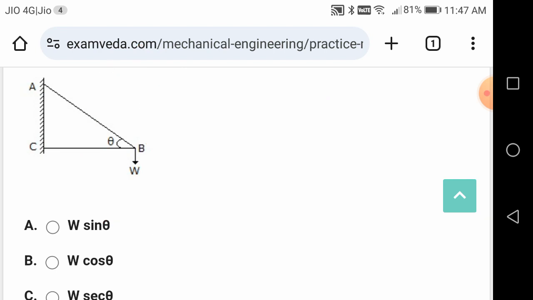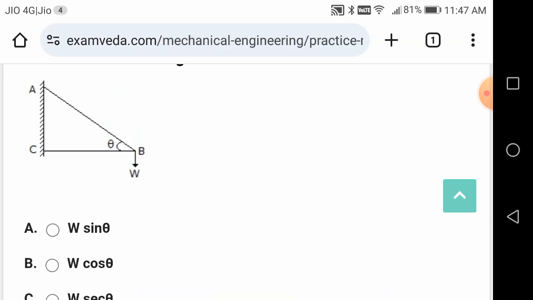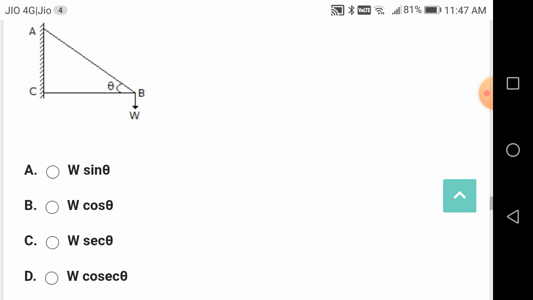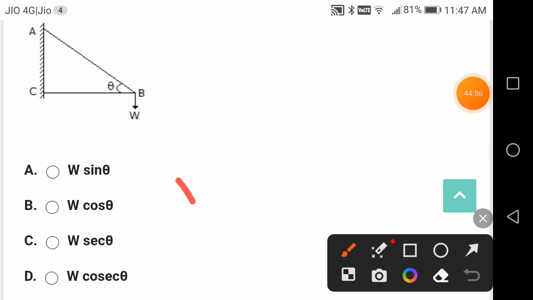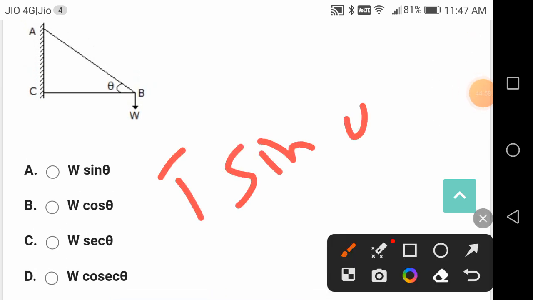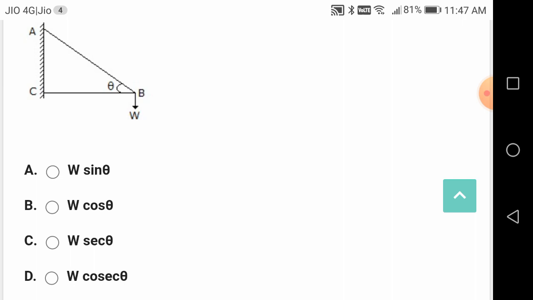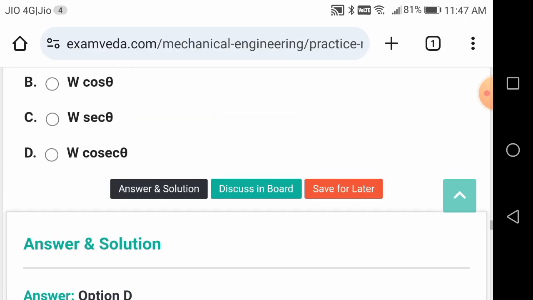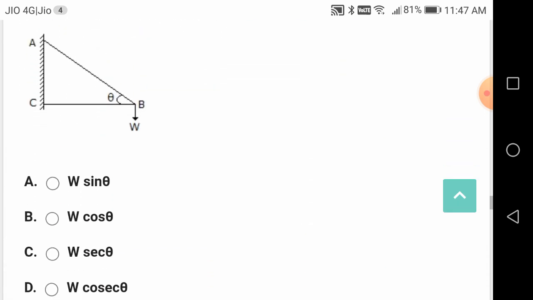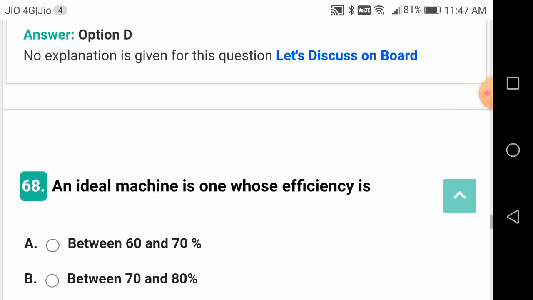Okay, friends? T sin theta is equal to W, so T is equal to W by sin theta, that is W cosec theta, since 1 by sin theta is cosec theta. The vertical component of the tension is balanced by W, the weight.